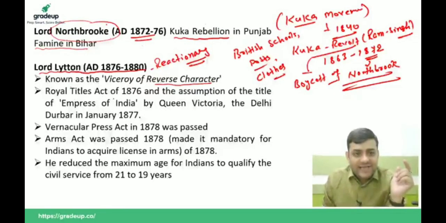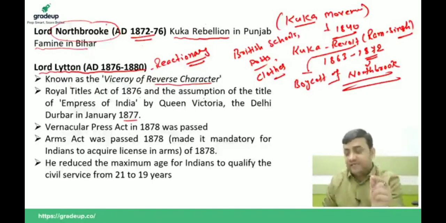The Royal Titles Act of 1876 and the assumption of the title of Empress of India by Queen Victoria, and the Delhi Darbar in January 1877, were held during Lord Lytton's time.